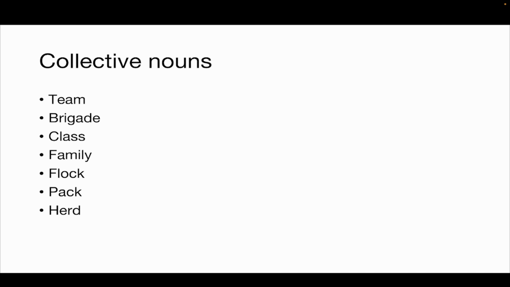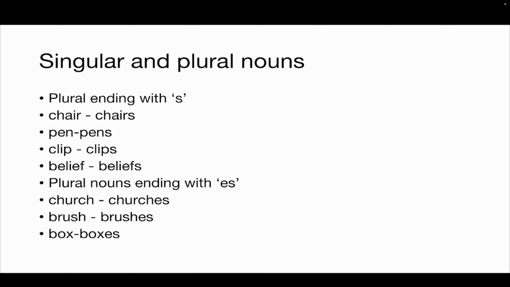Now collective nouns are the terms given to a group of something. If it is a group of people playing a particular sport at a particular level, you call them a team. For example, the national football team. Brigade is a group of soldiers, and class is a group of students attending a class. Family is a group of people who are related to each other by blood. Flock is a group of sheep, pack is a group of wolves, and herd is a group of cow or cattle.